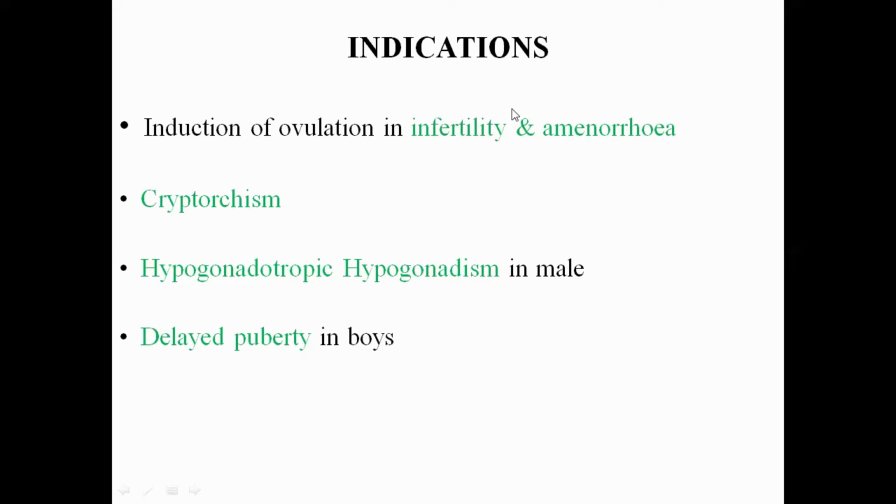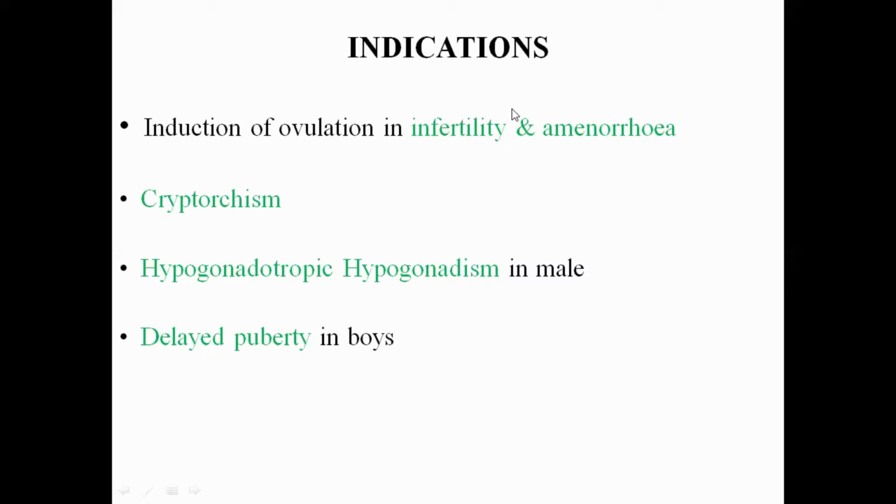Because of that disease, there's a deficient release of gonadotropin releasing hormone from the hypothalamus, or a deficiency in the release of the gonadotropins, the luteinizing hormone and the follicle stimulating hormone, from the anterior lobe of the pituitary gland. That will lead to the disease called hypogonadotropic hypogonadism in the male.